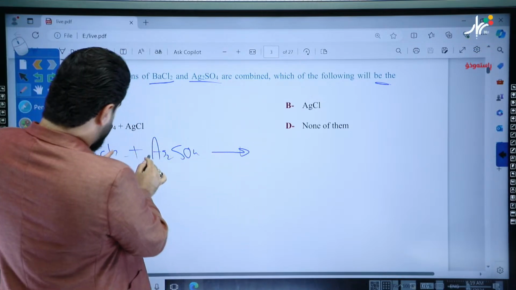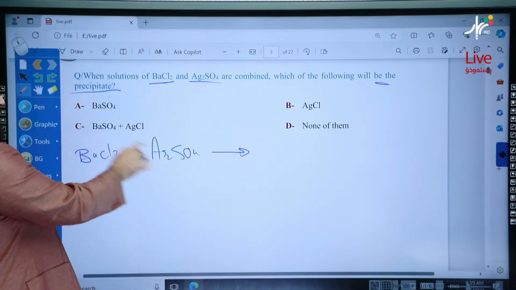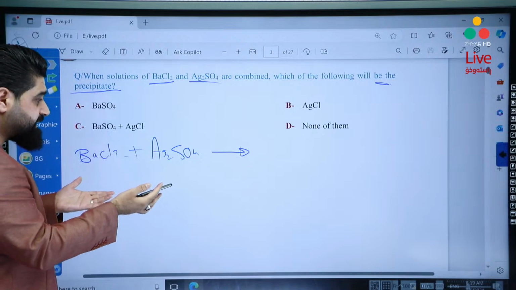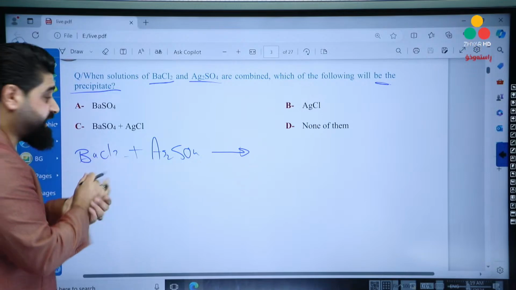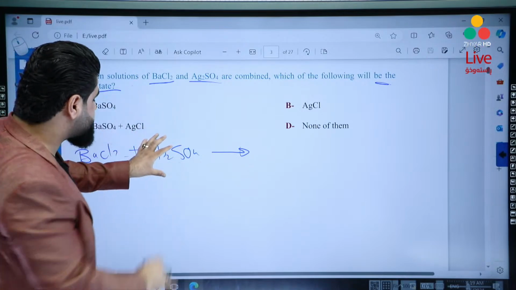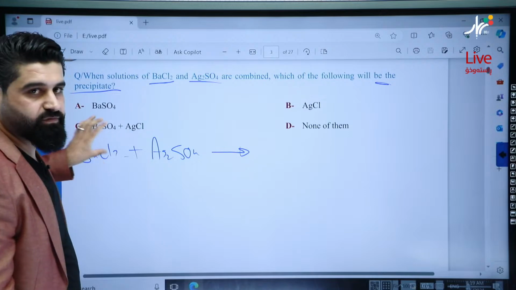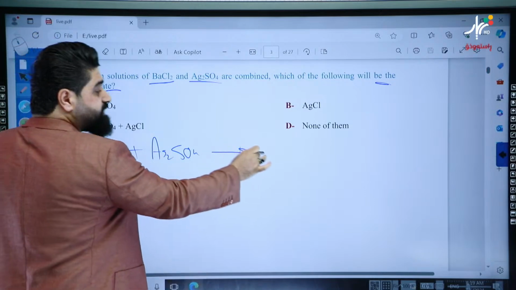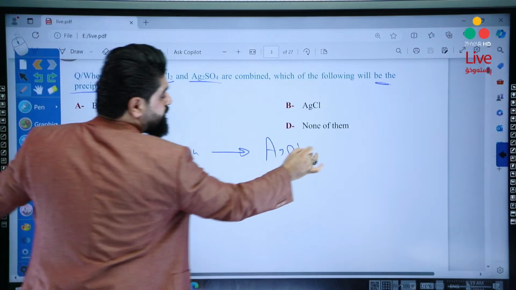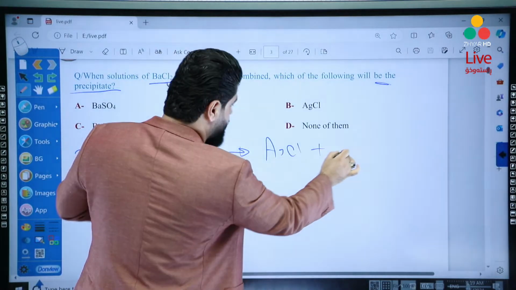The positive one of this side will combine with the negative one of this side. So it will be AgCl plus BaSO4.